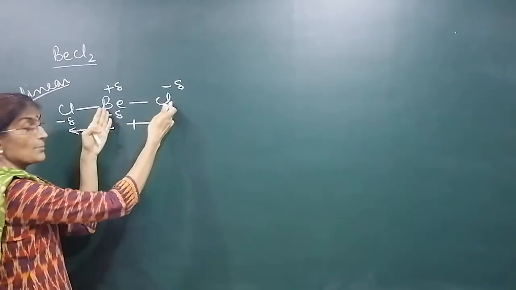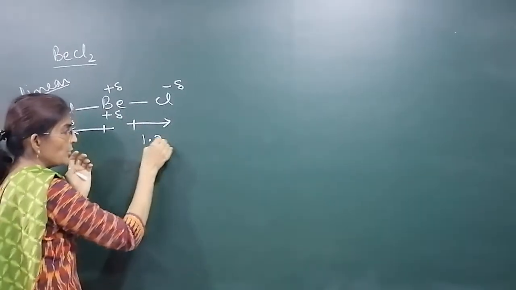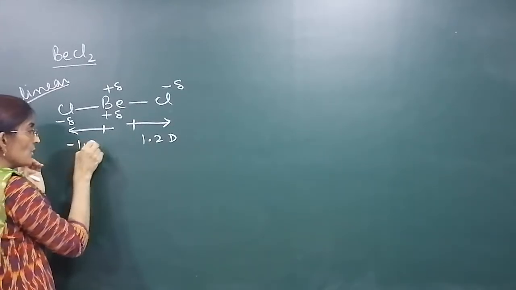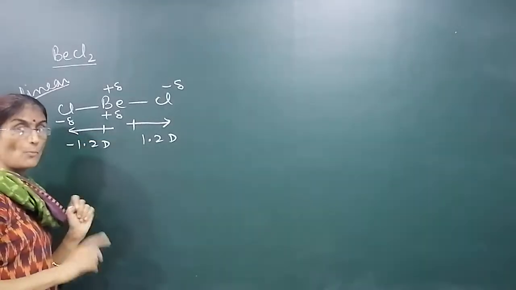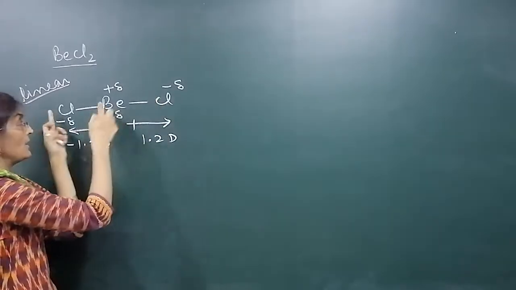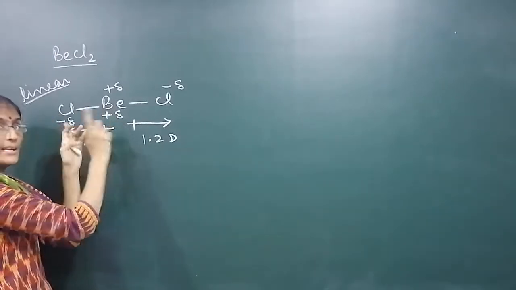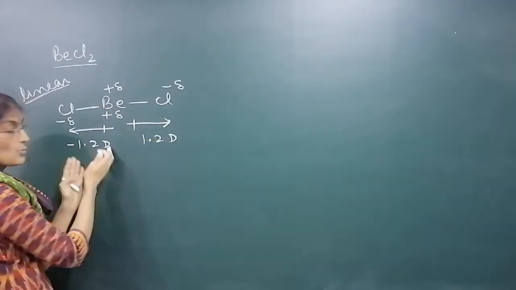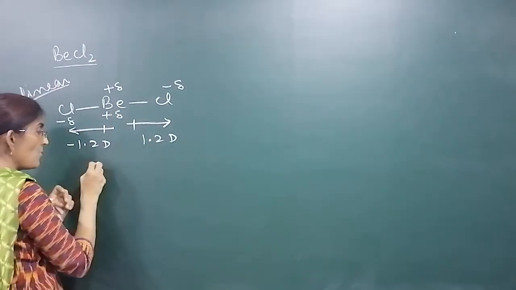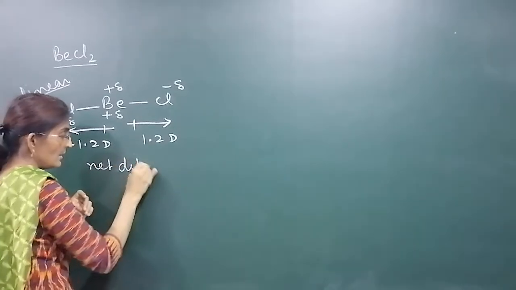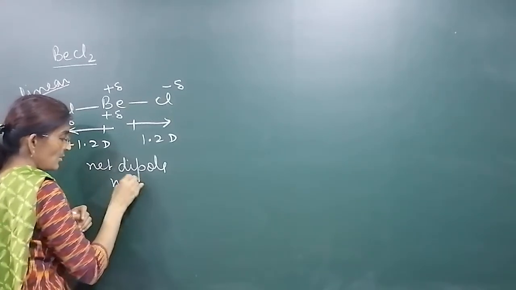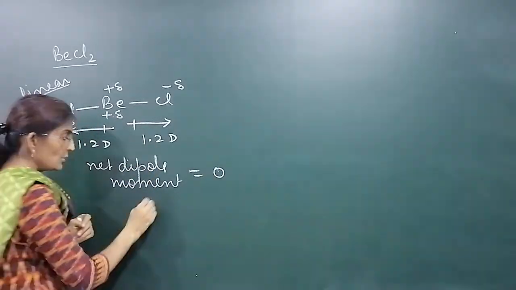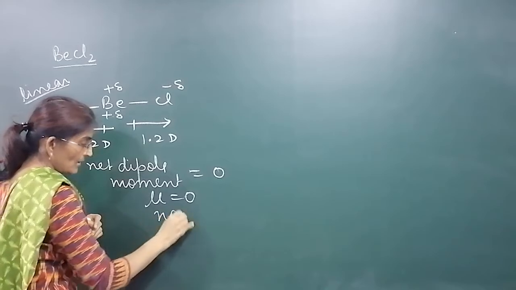Now suppose the dipole moment of this bond is 1.2 D. It is the same bond, so what will be its dipole moment? Minus 1.2 D, because it is in the opposite direction. The bond is the same between Be and Cl, here also between Be and Cl only, but the direction is different. As dipole moment is a directional quantity, if this is positive, then this would be negative. What is the net dipole moment? The net dipole moment of the complete molecule will be 0. As mu is 0, the molecule will be non-polar.